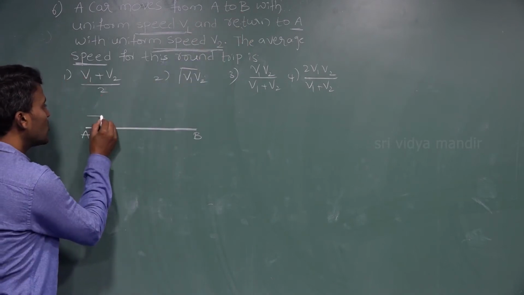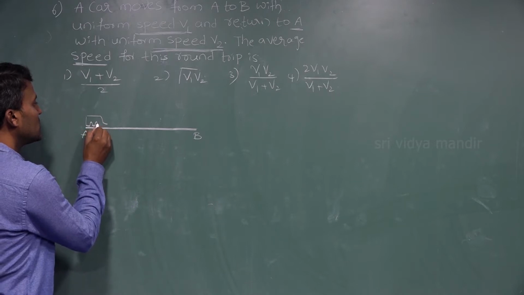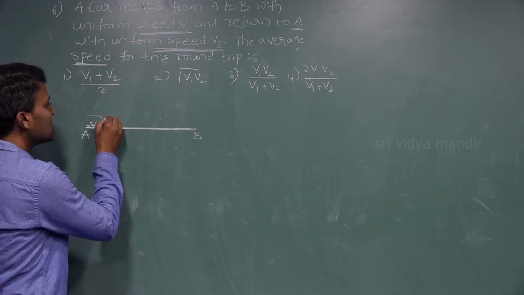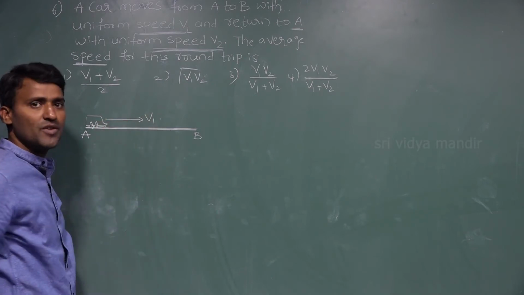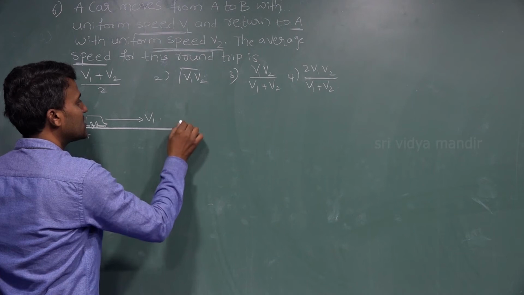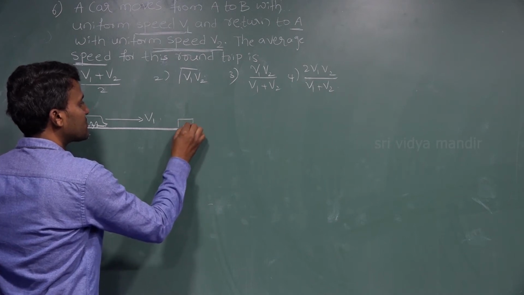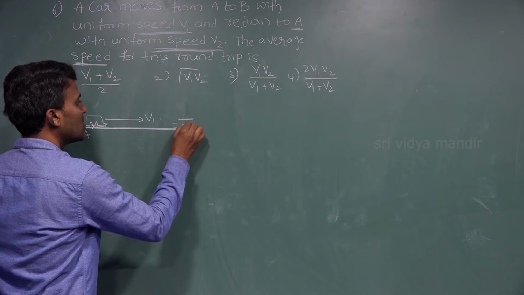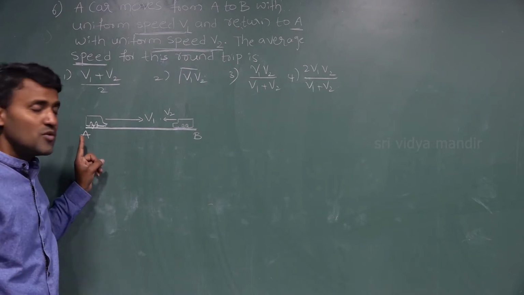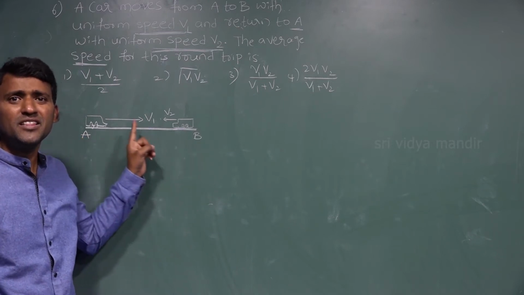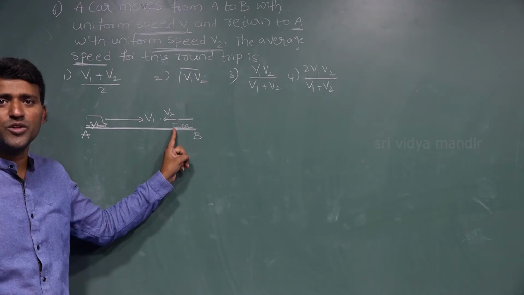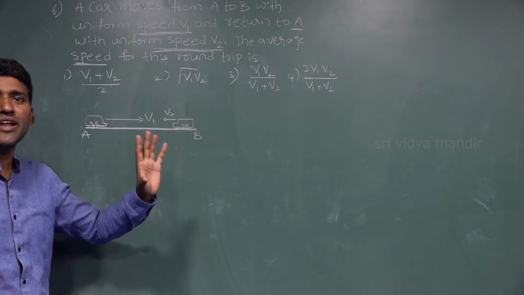A car moves from A to point B with a velocity v1, and it returns to the point A again with a uniform velocity v2. See here, when he is going from A to B, he maintains the uniform velocity v1, and when he is coming to A from B, he maintains the uniform velocity v2. It is nothing but a complete round trip.